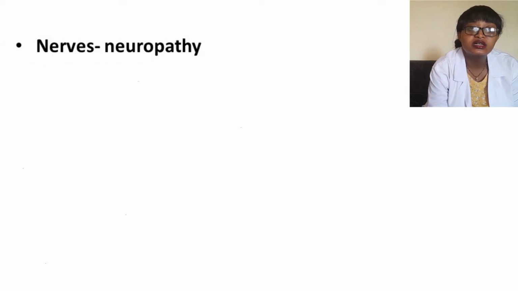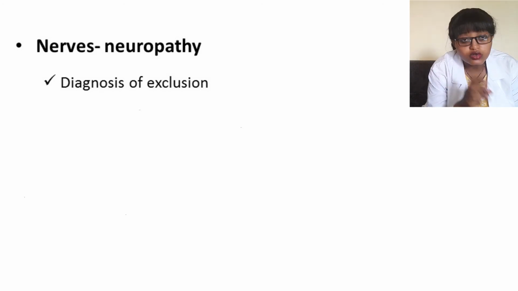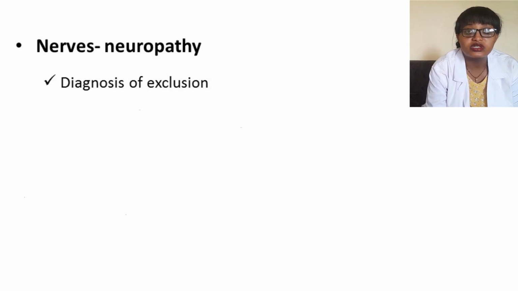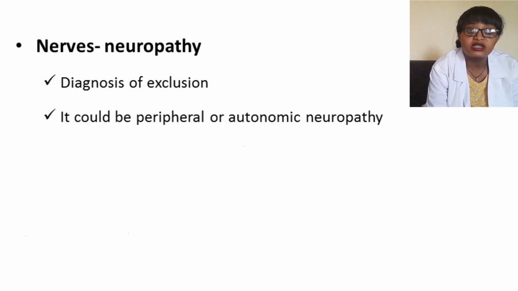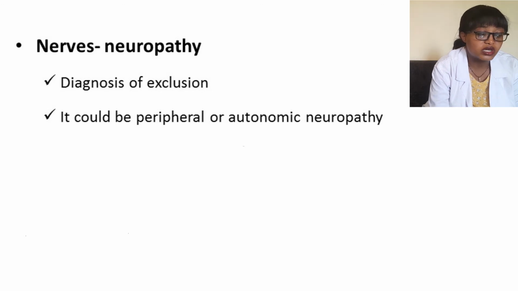The other organ to be affected is the nerves, or what we call diabetic neuropathy. It's a diagnosis of exclusion, meaning all other causes of neuropathy in diabetes patients, like vitamin B12 deficiency, vasculitis, hypothyroidism, and other causes, should be ruled out before we conclude the diagnosis as diabetic neuropathy, because these conditions are also common in diabetes patients. It could affect either the peripheral nerves or the autonomic nerves.